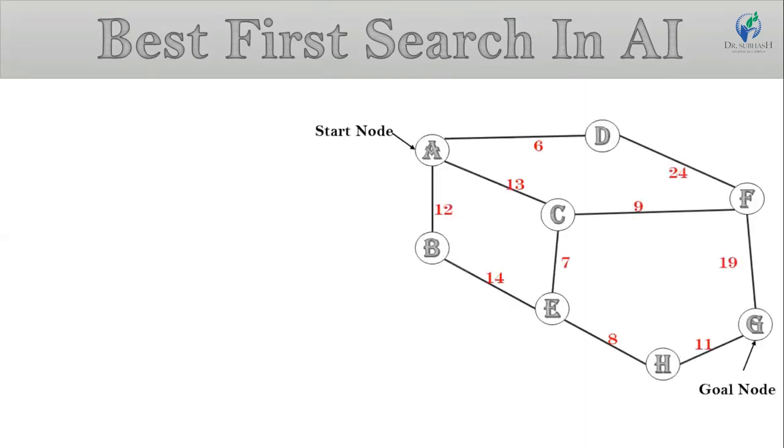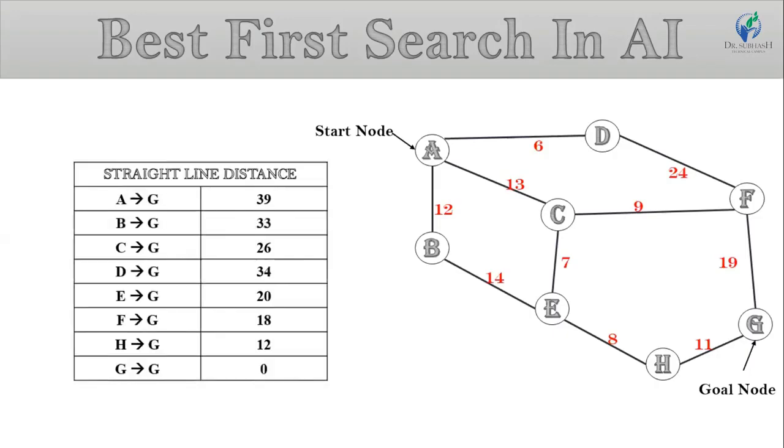See in the figure, we have start node A and goal node G, with intermediate nodes like B, C, D, E, F, H, and the cost to reach each neighbor node, which is indicated in red color. But the best first search algorithm works on heuristic values. So we have the straight line distance, meaning the heuristic value, which indicates the distance or cost to reach our goal node.